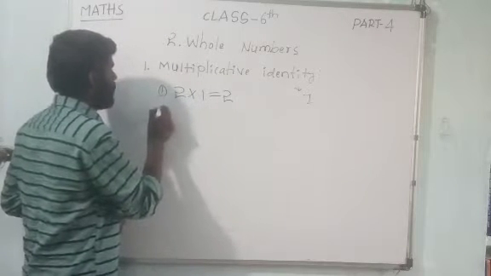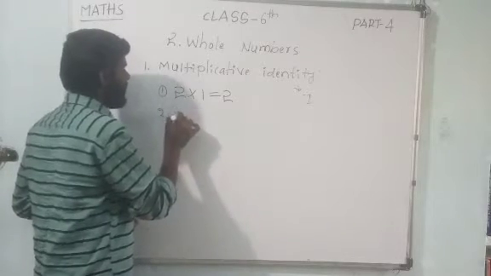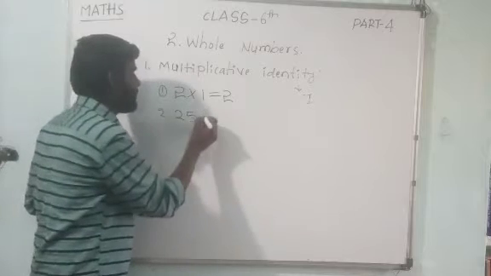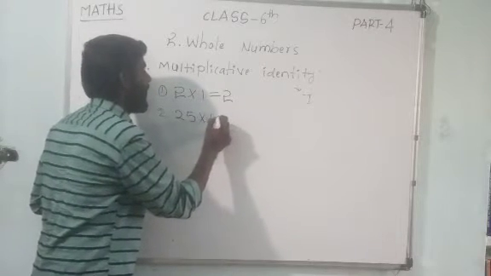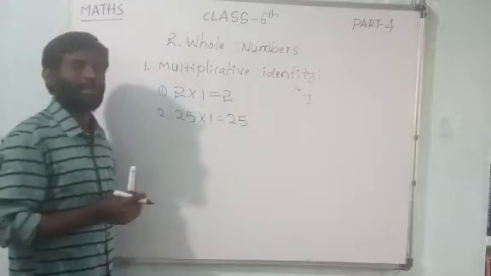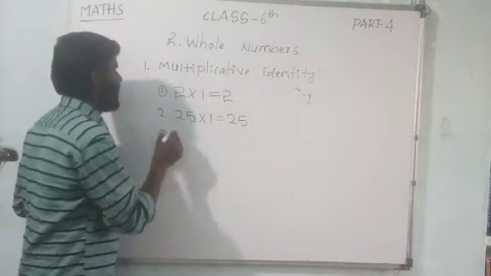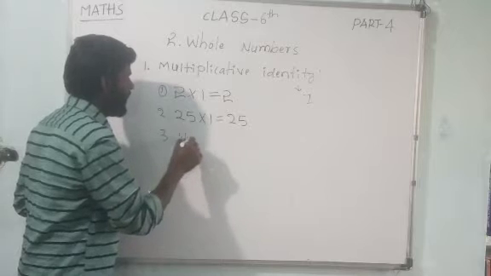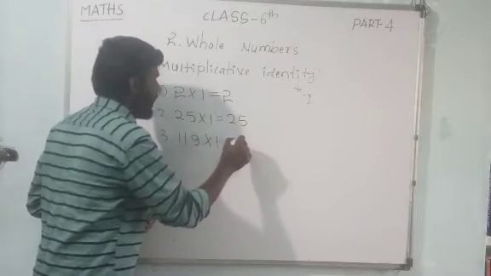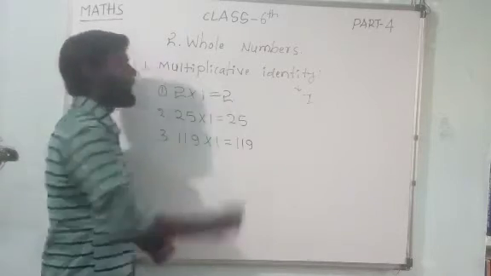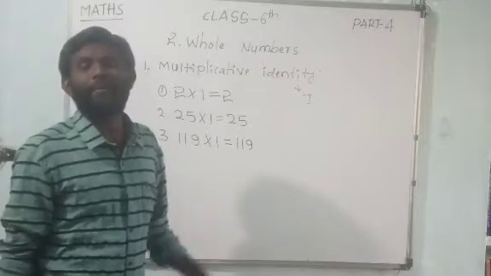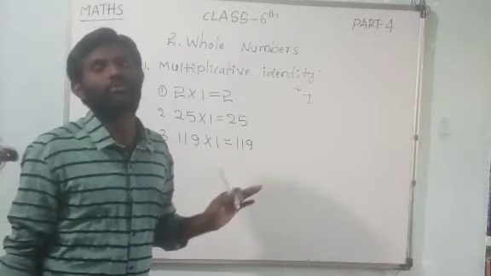Suppose example 2, dears. 25 is a number. If I multiply with 1, I am again getting that 25 itself only. Example 3, suppose 119 into 1 if I multiply, again I get 119. Not only positive numbers, dear students, you should remember.